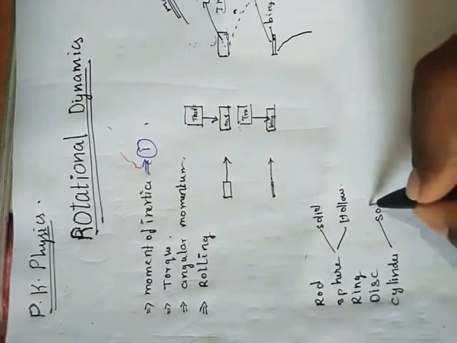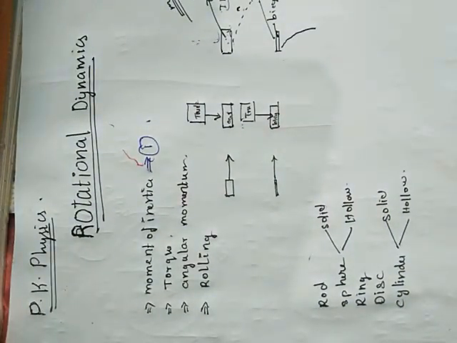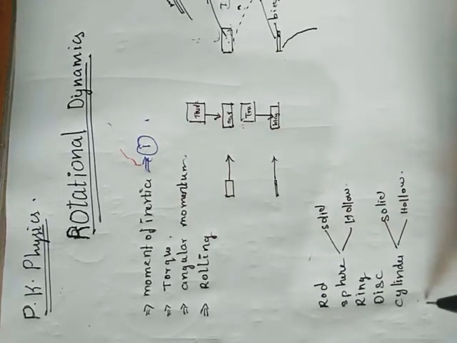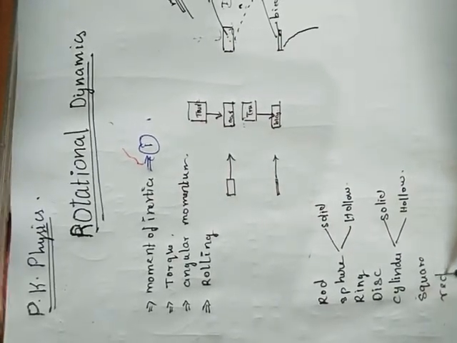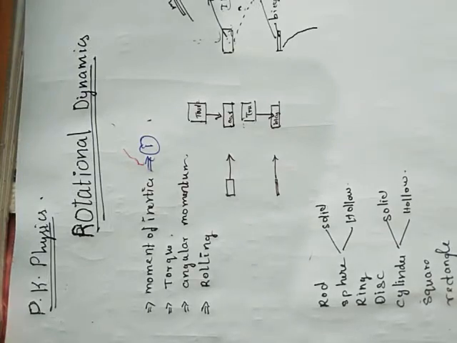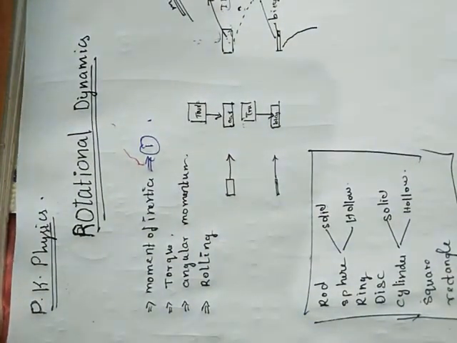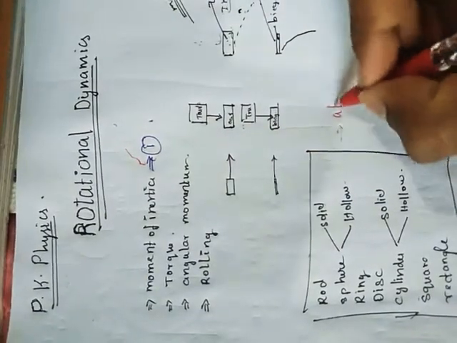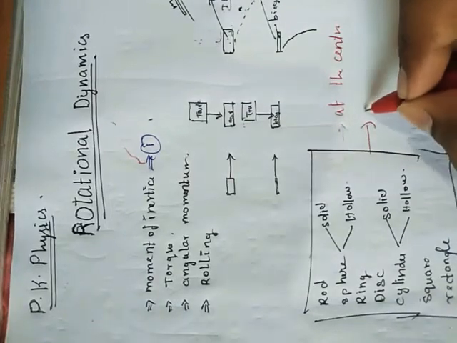This case is also solid and hollow, and square, rectangle. All these bodies we are going to discuss, the moment of inertia both at the center as well as towards the end.